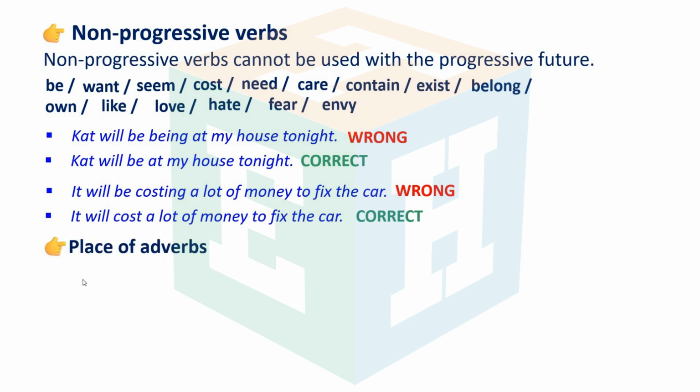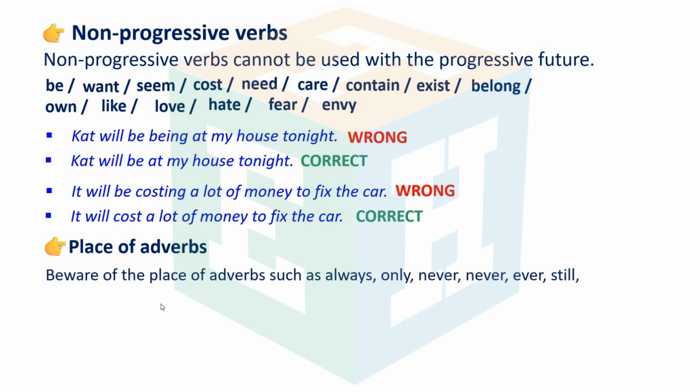Place of adverbs. Beware of the place of adverbs such as always, only, never, ever, still, just, etc. in the future progressive tense.